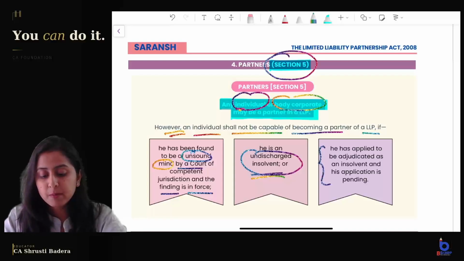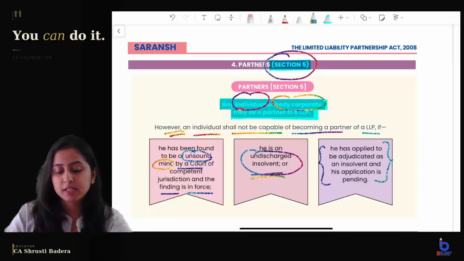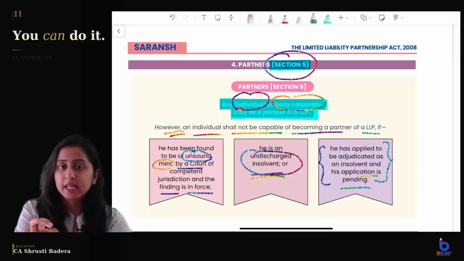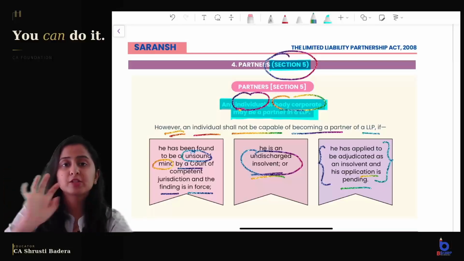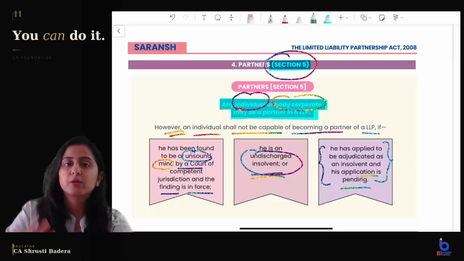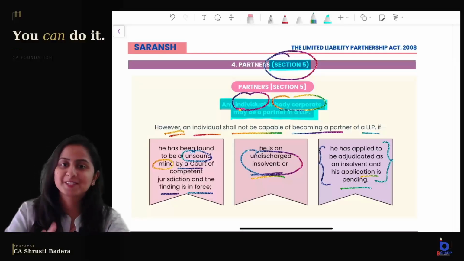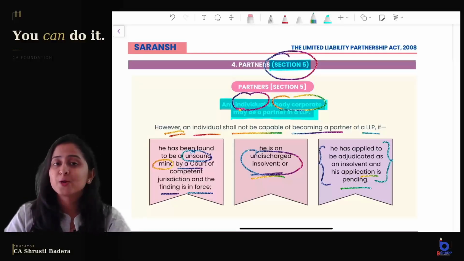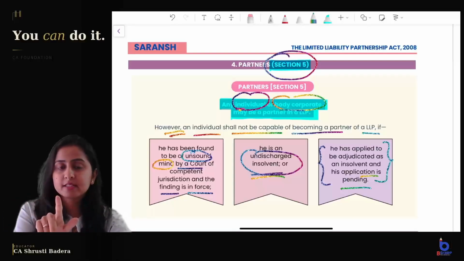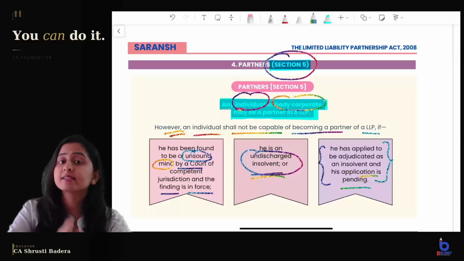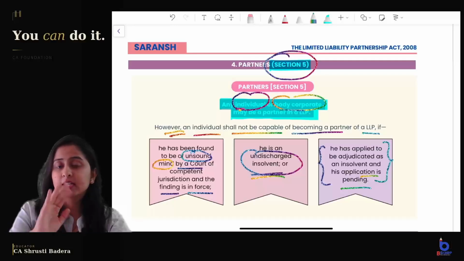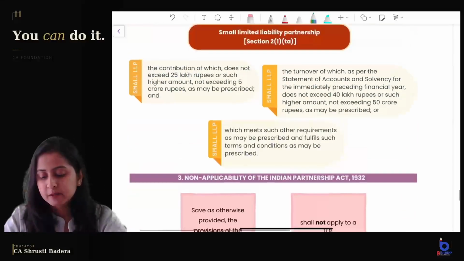Or if someone has applied to be adjudicated as insolvent and his application is still pending, for example, I have applied for my adjudication as insolvent, I also cannot be a partner in an LLP. Though this is not a real case, just an example. So these 3 people cannot be a partner in an LLP: a person of unsound mind, a person adjudicated as insolvent, or a person who has applied to be adjudicated as insolvent and whose application is pending, right?